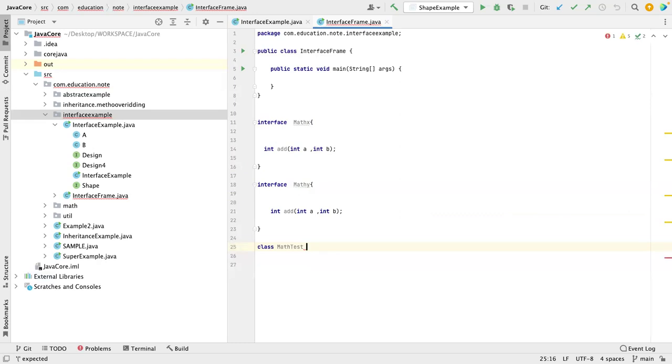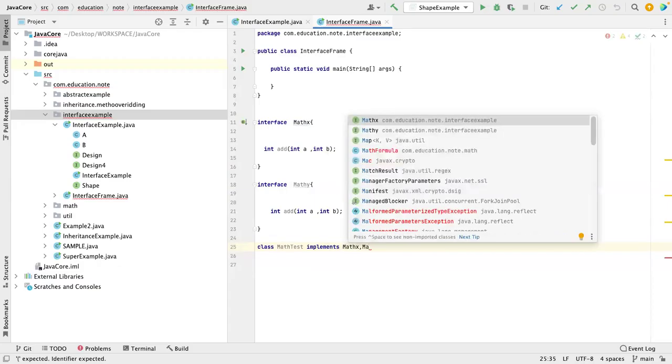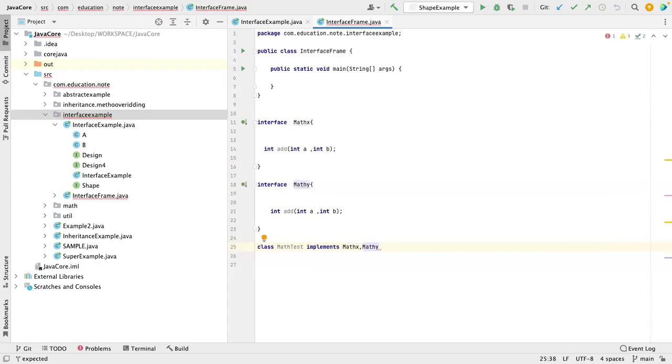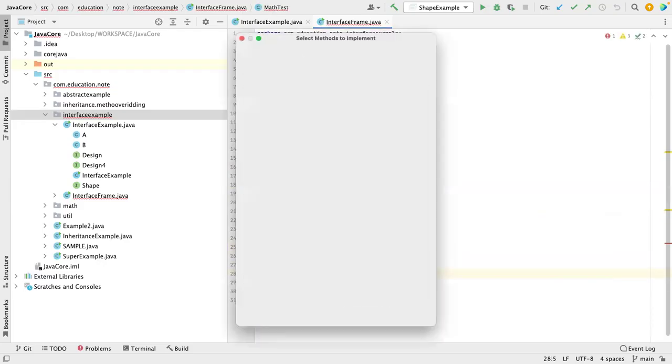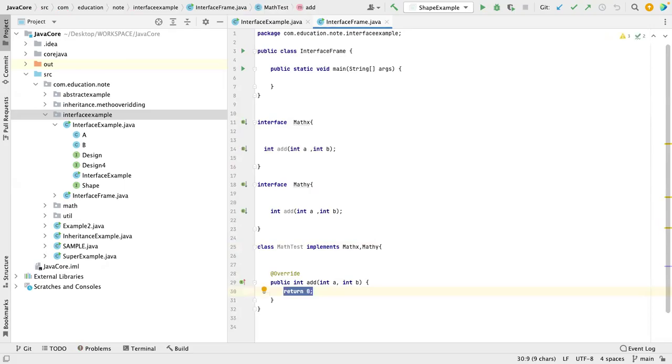So one class can implement two interfaces, right? The first interface is mathX, the second interface is mathY. I have implemented that. So now the interviewer will ask a question. You see, I have an add method in mathX and I have an add method in mathY. Which method have you overridden?